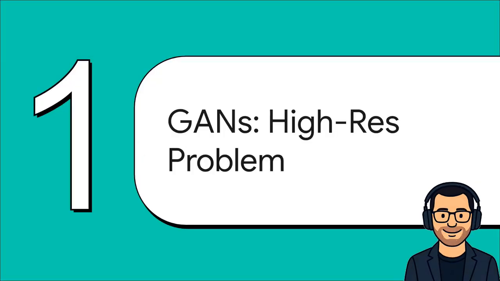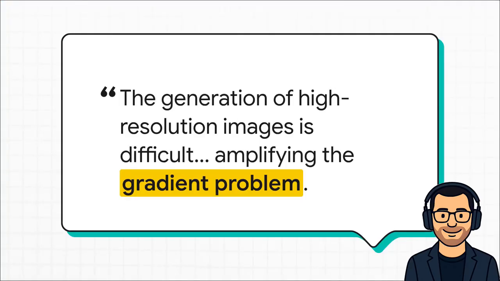Okay, so why was this such a massive deal? To get it, you have to picture what the world of generative adversarial networks, or GANs, looked like back in 2017. Basically, researchers were hitting a wall, a really big, high-resolution wall. This quote from the paper itself just hits the nail on the head. The problem was, the bigger the image you tried to make, the more unstable and chaotic the whole training process became. You know, the signals that are supposed to guide the AI's learning, they just went haywire. It was kind of like trying to teach a master painter by just shouting random directions at them from the nosebleed seats in a giant stadium.